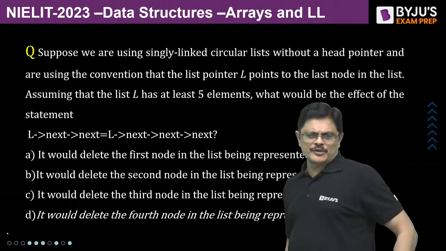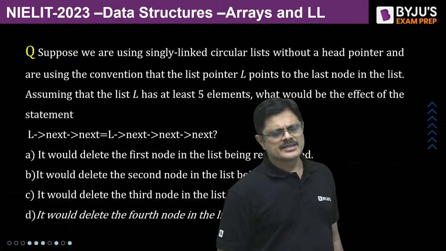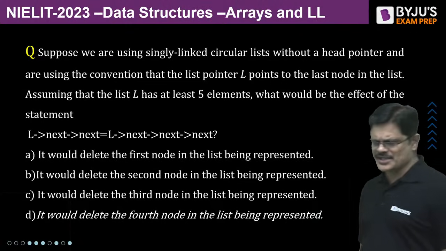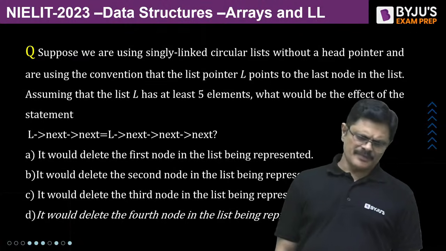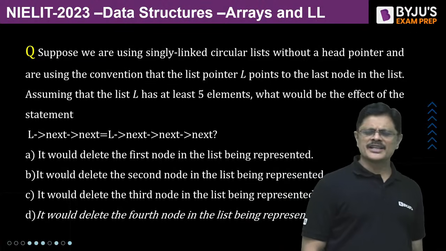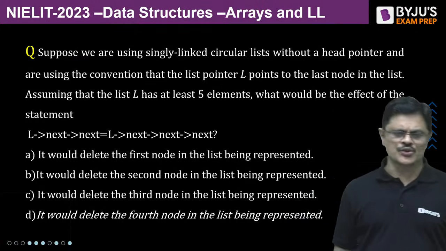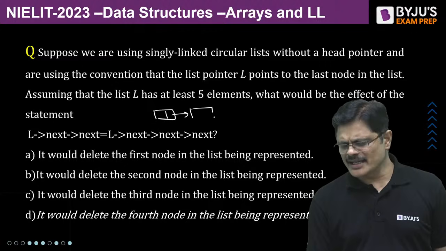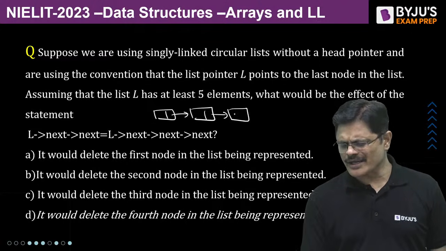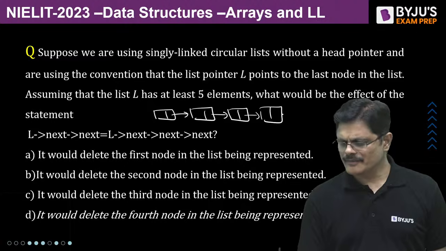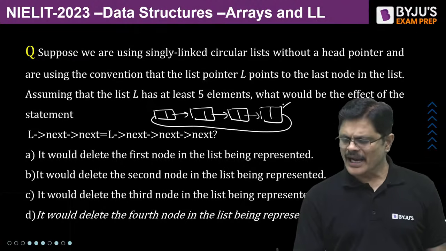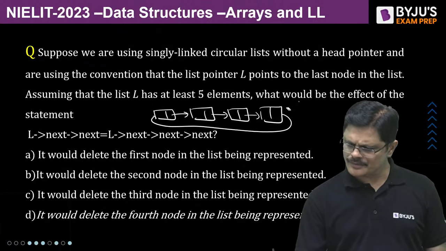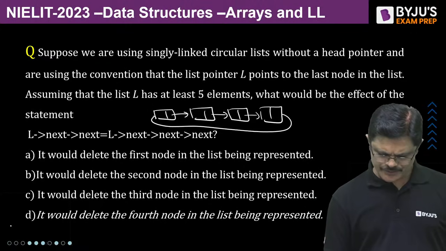The last problem for today. Suppose we are using a singly linked circular list without a head pointer, and are using the convention that list pointer L points to the last node. That is a circular singly linked list, or singly linked circular list, whatever you call it. So this is the story we have, and we have a pointer to the last node. L points to the last node.